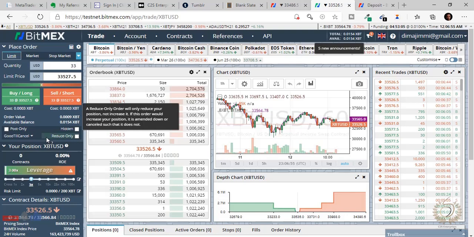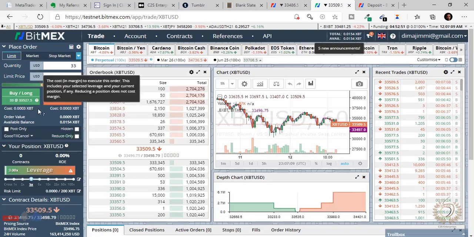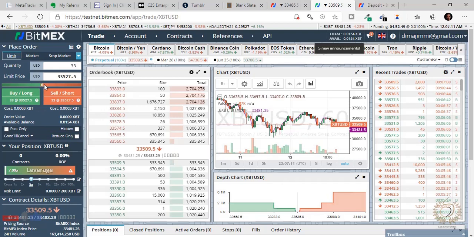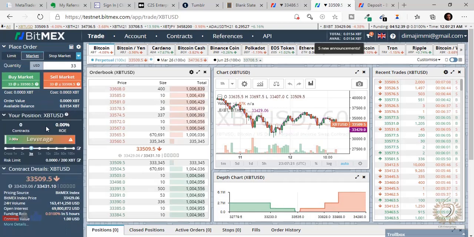So another thing we're going to check here is your fees. How do you place orders? I told you guys the battle here is literally a battle of fees, because this is actually what's going to determine whether you're going to stay profitable or not. On that note, you see this is automatically going to be on your limit order. Don't use this for any reason.